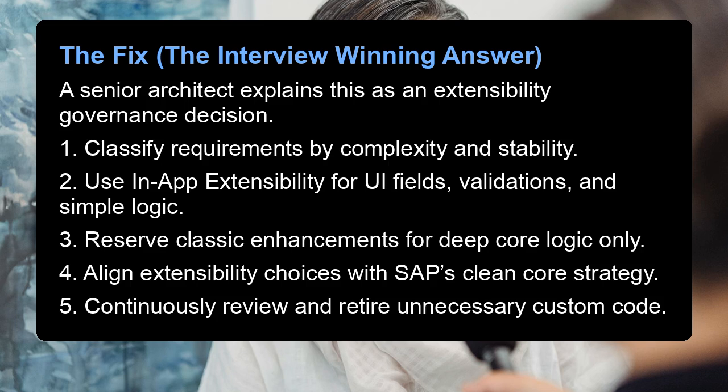The fix, the interview-winning answer. A senior architect explains this as an extensibility governance decision. 1. Classify requirements by complexity and stability. 2. Use in-app extensibility for UI fields, validations, and simple logic. 3. Reserve classic enhancements for deep core logic only. 4. Align extensibility choices with SAP's clean core strategy. 5. Continuously review and retire unnecessary custom code.